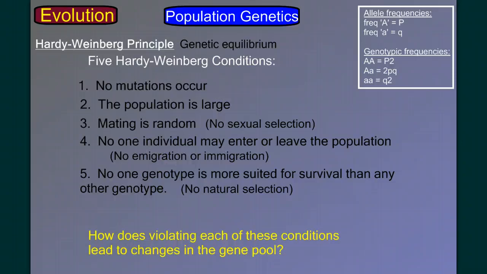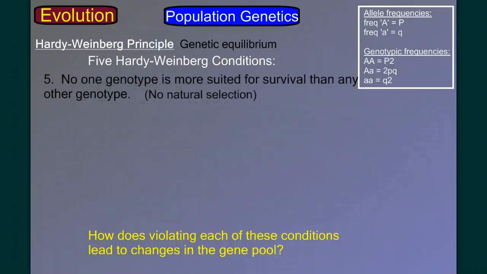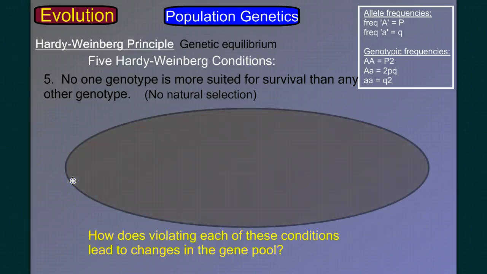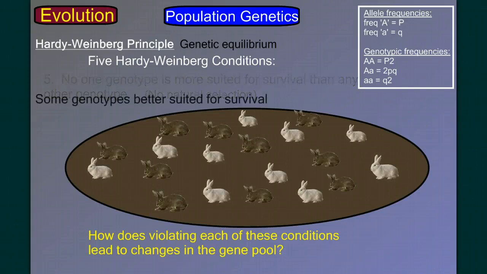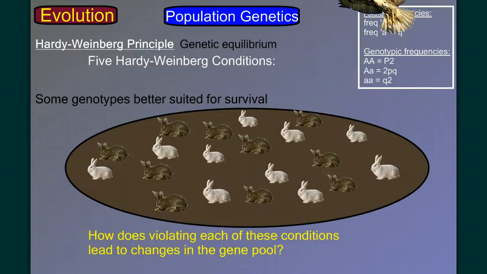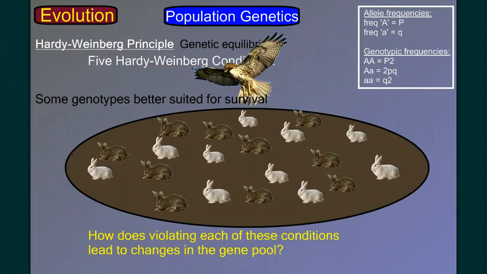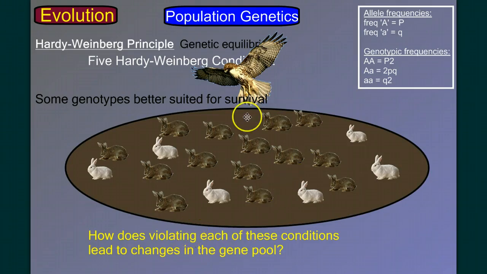How about number 5? This is an interesting one. We've looked at natural selection before, but this is looked at in a slightly different way, looking at how it impacts the alleles in the population, the gene pool. So let's say this is our environment, and we'll populate our environment with brown and white rabbits. Well, sometimes some genotypes are better suited for survival. In fact, many times they are, especially in this case when we'll bring in a predator here, a hawk. And in this case, we might see that over time, more of the white rabbits are preyed on, and therefore the population shifts and more brown rabbits make up the population than white rabbits.